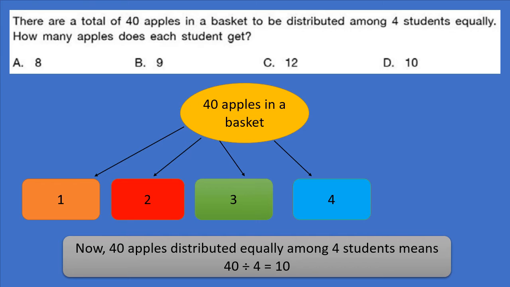There are total of 40 apples in a basket to be distributed among 4 students equally. How many apples does each student get? Now see the figure. 40 apples in a basket has to be distributed among 4 students equally. So 40 apples distributed equally among 4 students means 40 divided by 4 equals to 10. Now each student will get 10 apples.